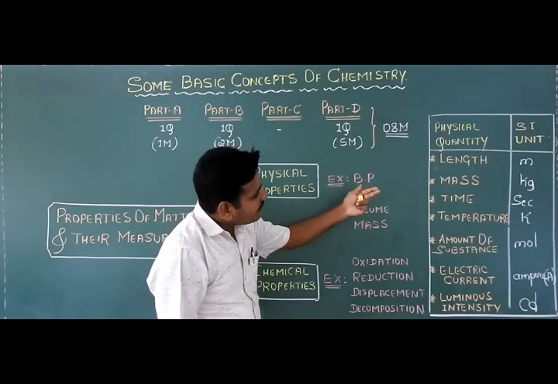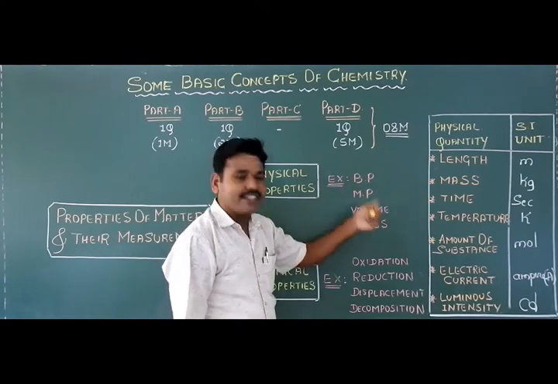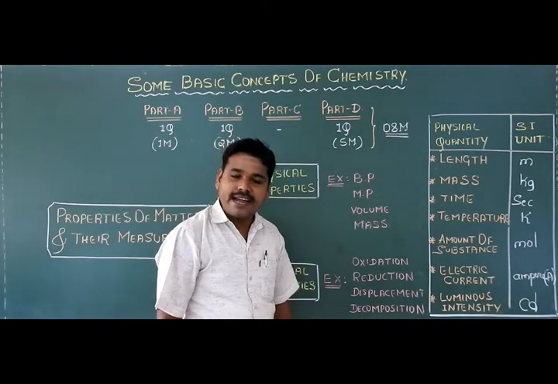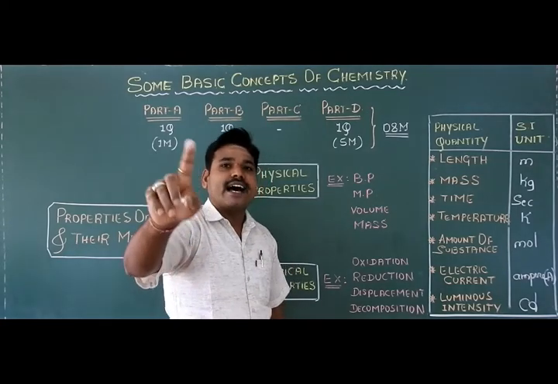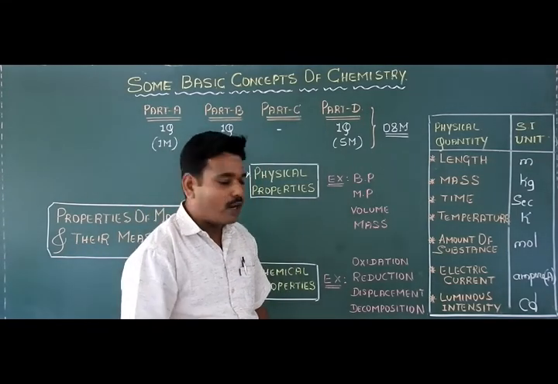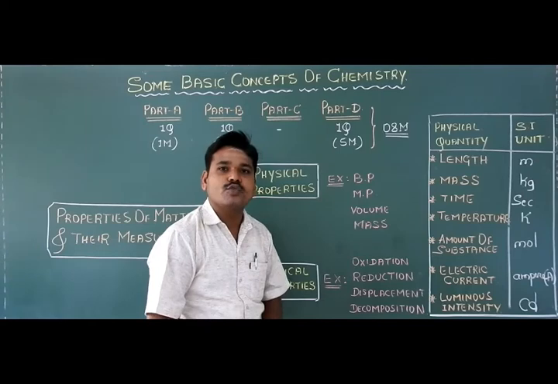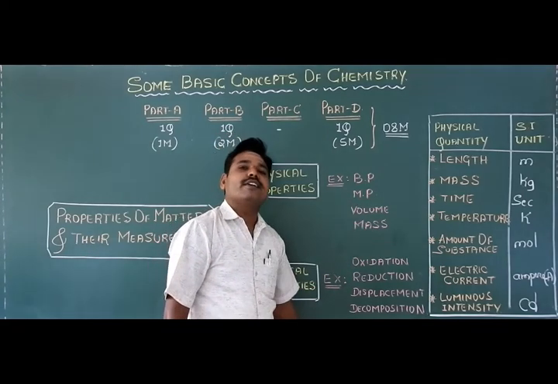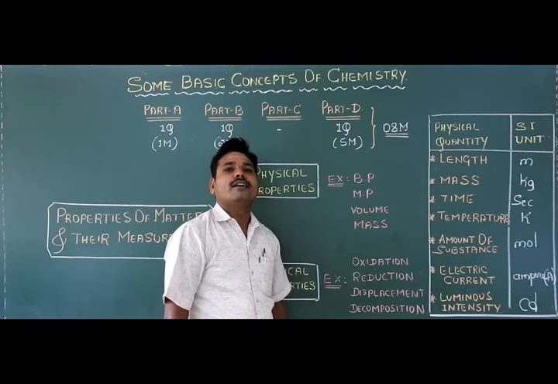Okay, so all these are nothing but the 7 basic quantities of matter, or fundamental quantities of matter, and their SI units. Is there any doubt in these 7 physical quantities, students? Tell me, what are the 7 fundamental quantities of matter?